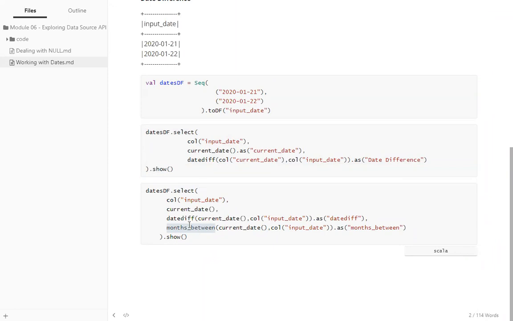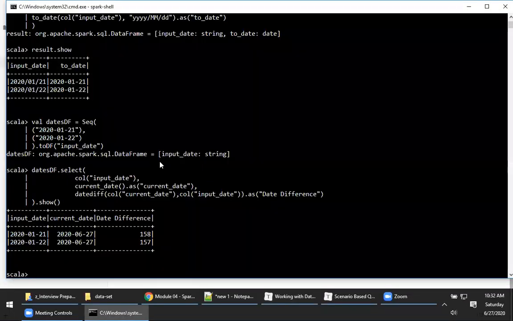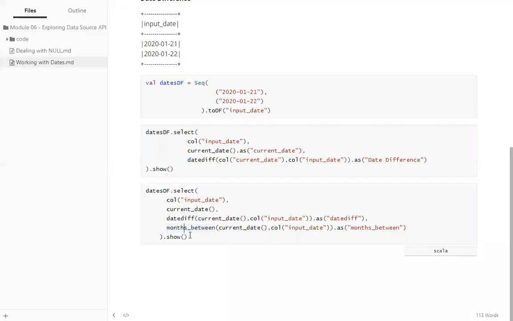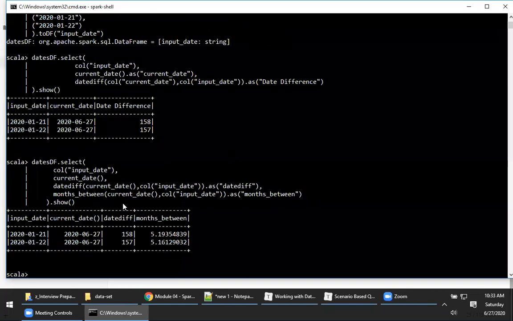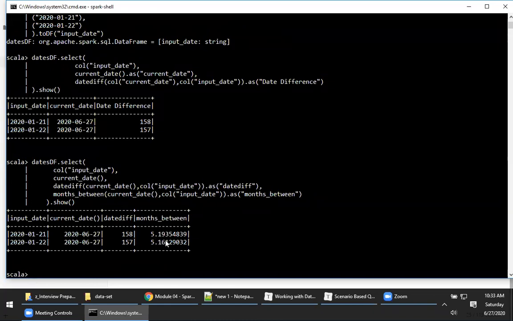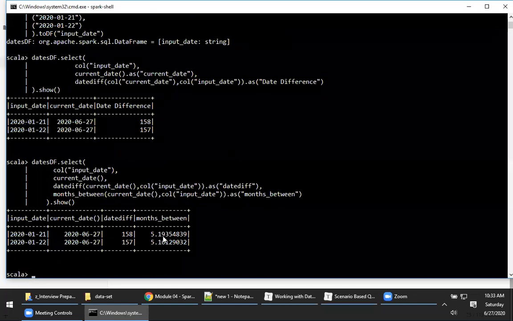Anyhow, can you see this? We have another method called months between, which will tell you the number of months between the current date and your actual date. Let me execute this program. So try to explore these kinds of methods. It's very important. Yeah, months between shows a difference of 5 months, 5.19. Again, we can invoke round off, for example 5.19, 5.16, that way.